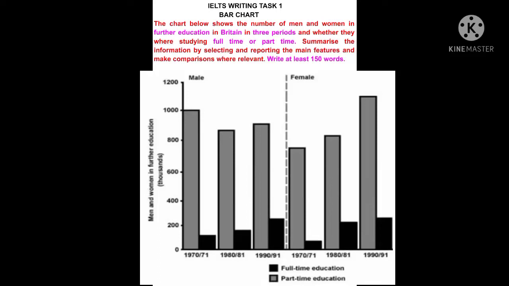IELTS Writing Task 1 Bar chart. The chart below shows the number of men and women in further education in Britain in 3 periods and whether they were studying full-time or part-time. Summarize the information by selecting and reporting the main features and make comparisons where relevant. Write at least 150 words.